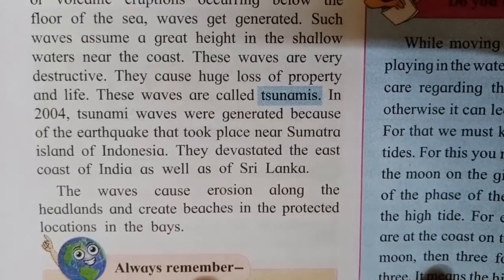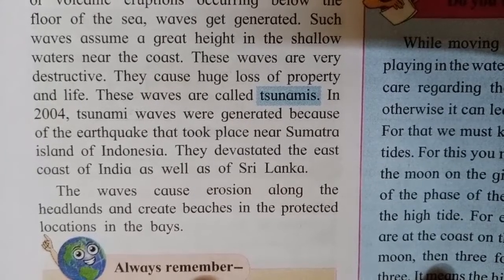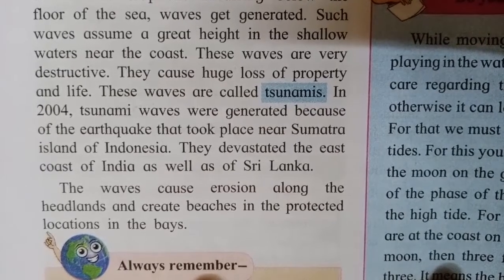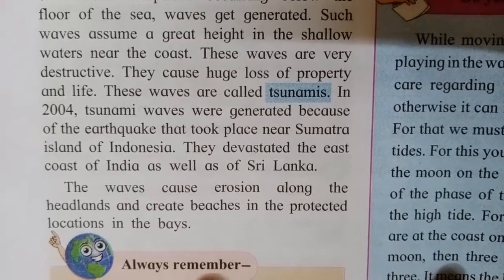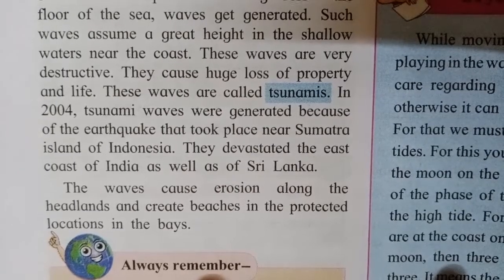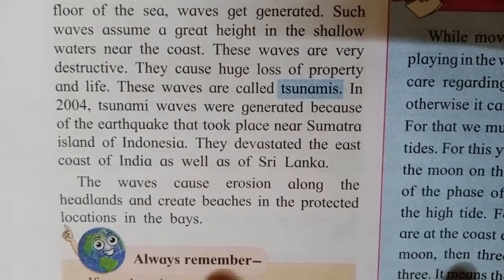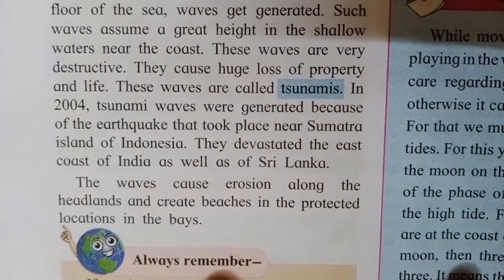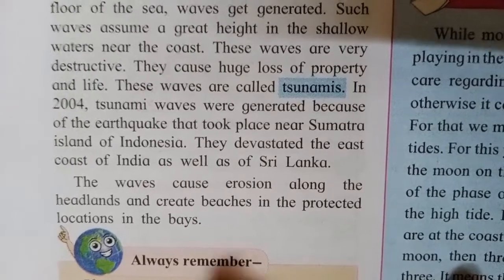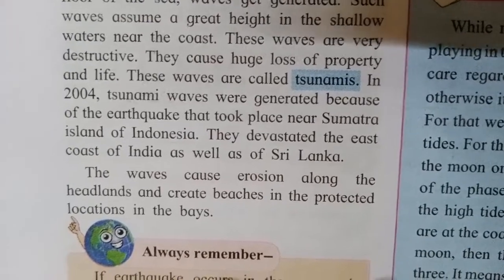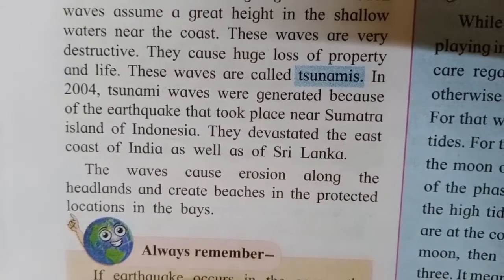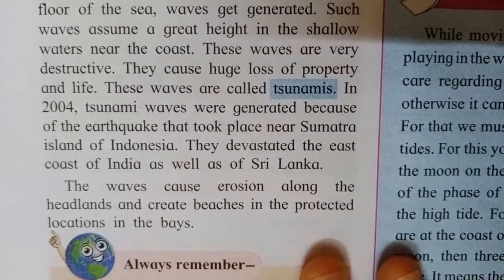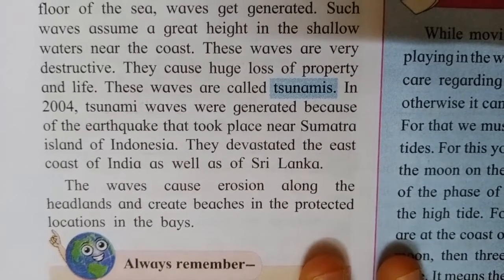The waves cause erosion along the headlands and create beaches in protected locations in the bays. A headland is the land near the sea coast. They cause erosion because the water comes forward and goes back, taking away the soil, and creating beaches in the protected locations in the bays.